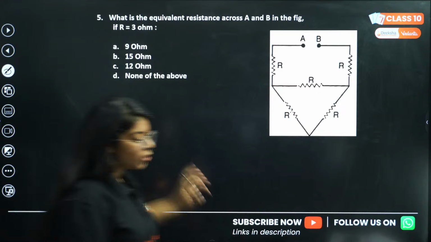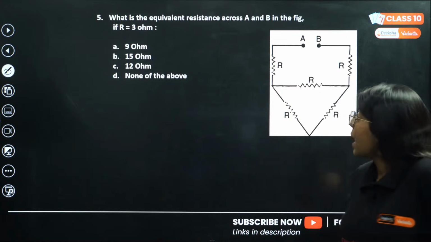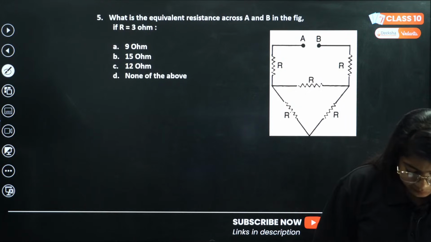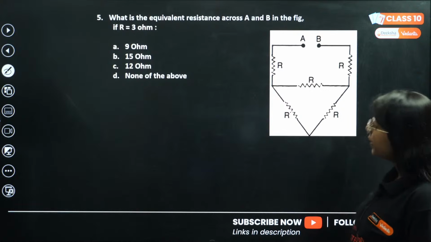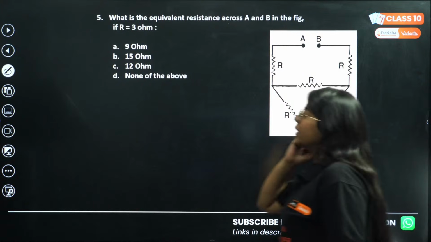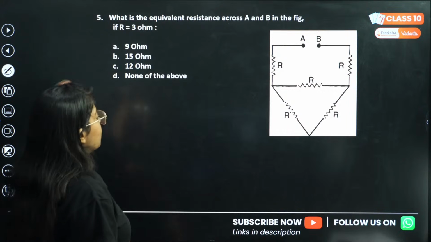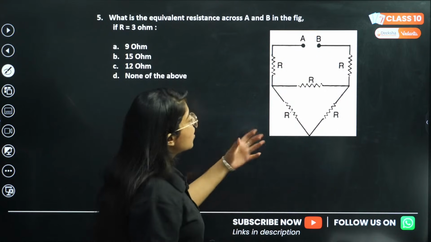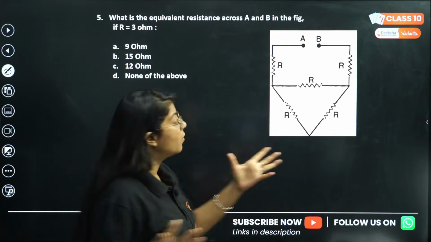Okay. Can you solve this equation? Anirudh is saying the answer is B, that is 15 ohm. Okay, let's solve this particular question. B, you are saying 15 ohm. Let's see. There is also an option here that is none of the above. Let's see what comes. If you look at this circuit carefully, what are the first resistances that you will pick to solve? The ones which are very easy to solve, of course.